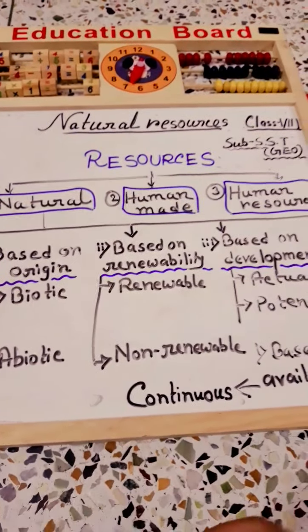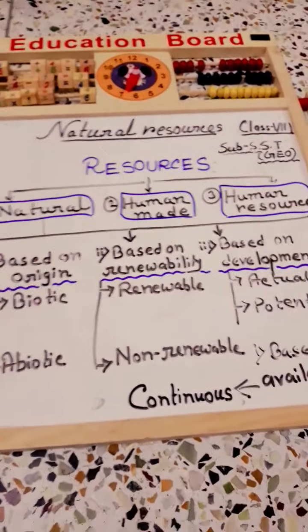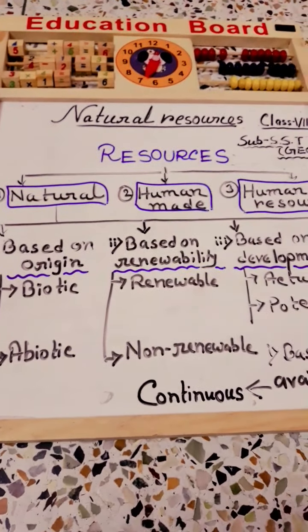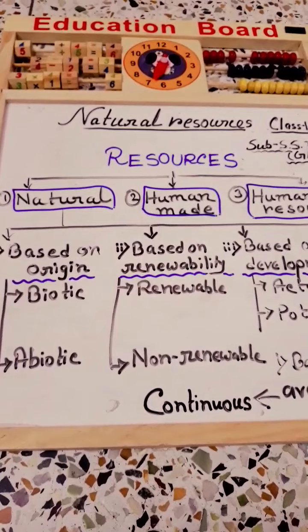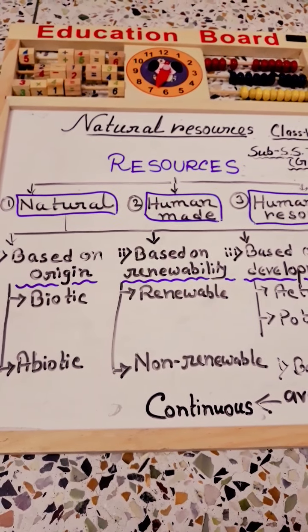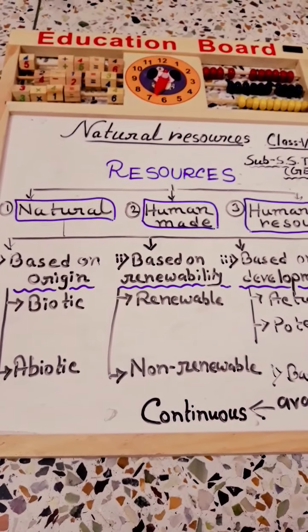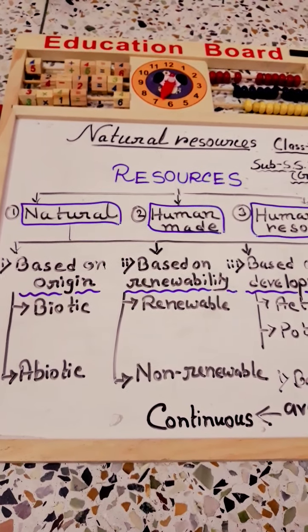At first we have to know why we will read natural resources. Actually, in previous classes we have read that our earth is made up of mainly three layers. You already know: crust, mantle and core.